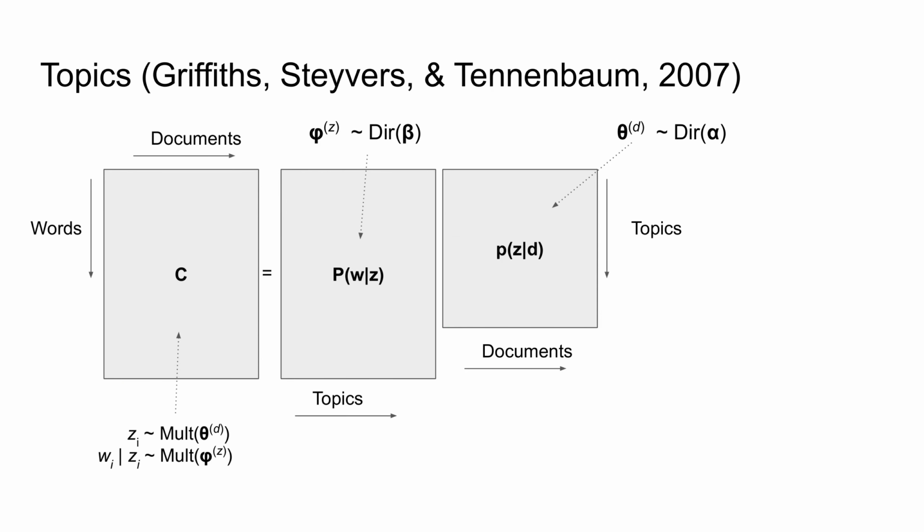An alternative approach is to treat each document as a probability distribution over a set of latent topics. We assume that a document is generated by iteratively sampling a topic from its topic distribution, followed by a word sampled from a conditional distribution of words over the topics. The topics model decomposes the word-by-document matrix into a matrix of conditional probabilities of words given the topics and another matrix of conditional probabilities of topics given the documents.